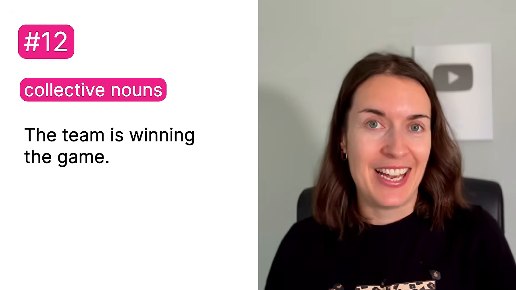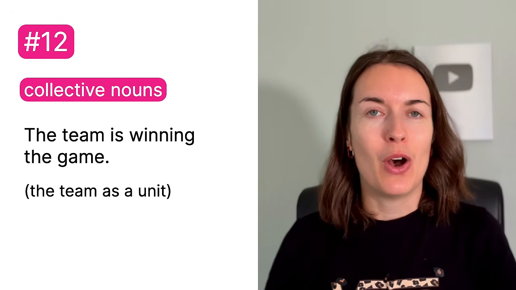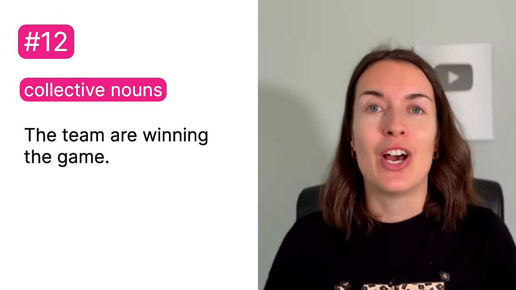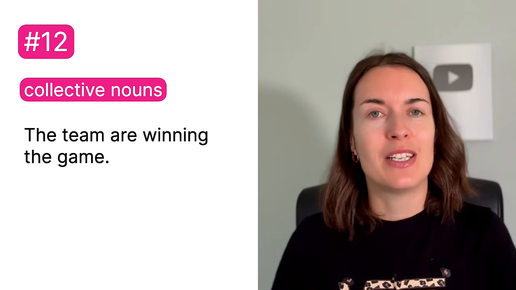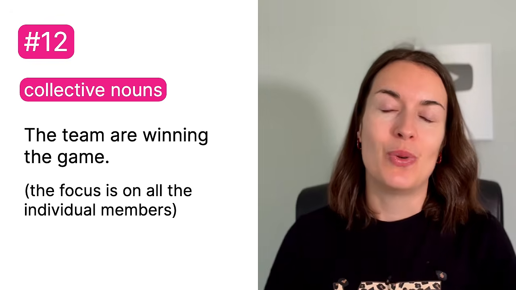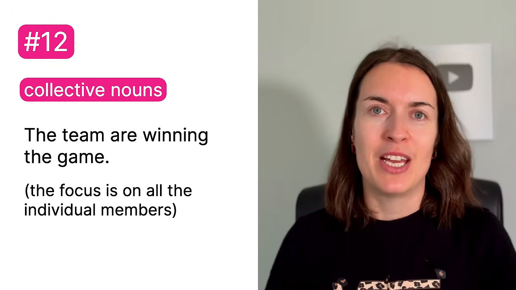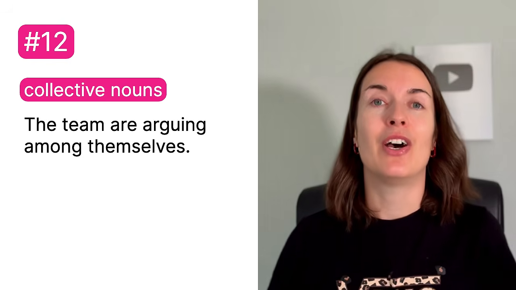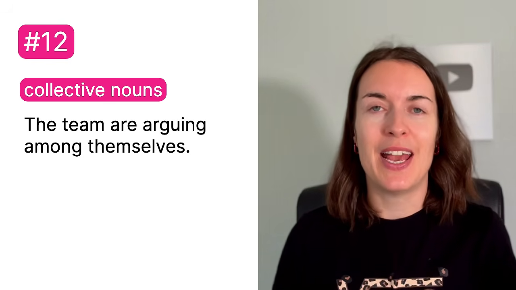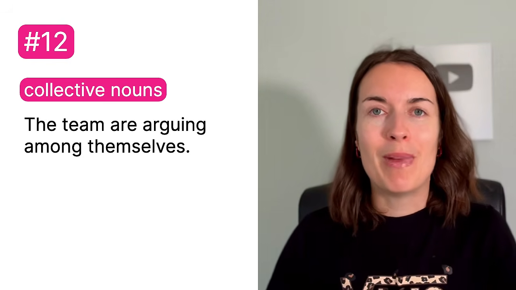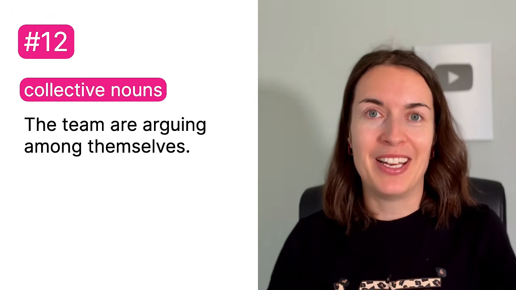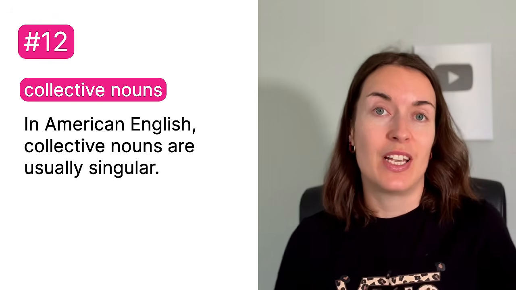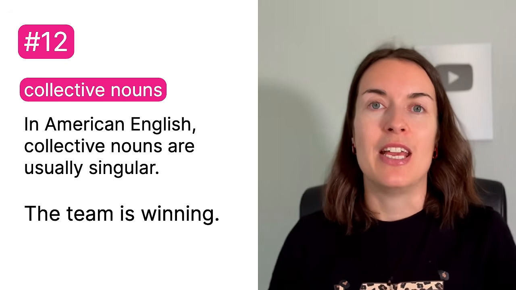So when we say is, we're talking about the whole team as a unit. But when we say the team are winning, the focus is on all the individual members of the team. So there is a slightly different focus. The team are arguing among themselves. So the individual members are arguing. In American English, usually collective nouns are just singular. So the team is winning.